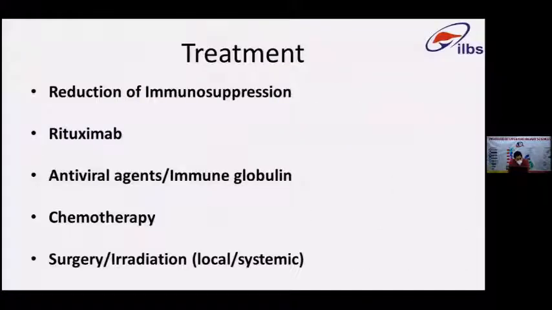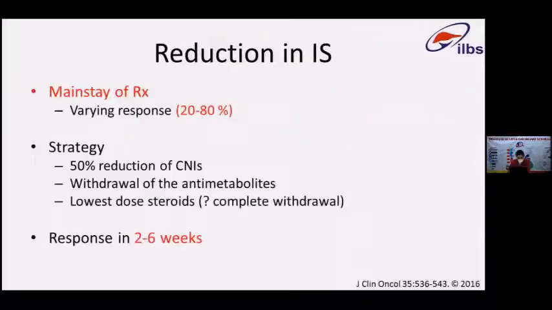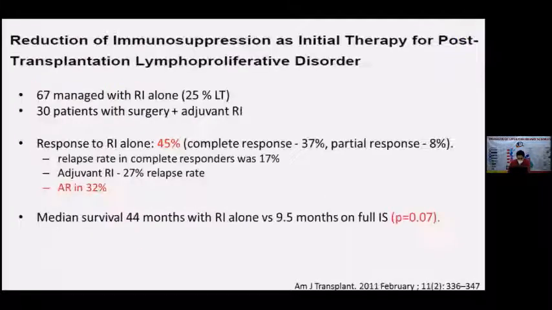So the treatment, most important is the reduction of immunosuppression. It is the mainstay of treatment. Some centers would totally stop the immunosuppression, which means they would even stop the steroids. But some say you can drop it down to 5 to 10 milligrams. You may reduce the dose of CNIs. You should withdraw the antimetabolites. The response usually starts happening in 2 to 6 weeks.